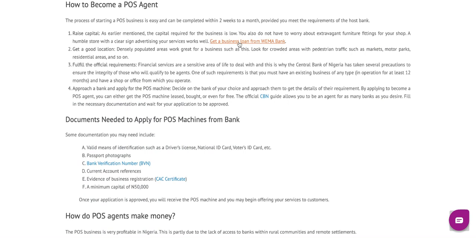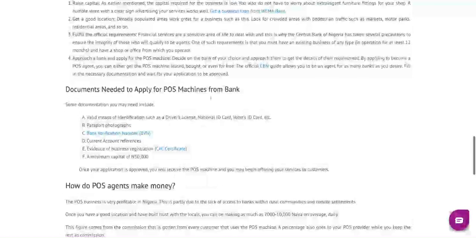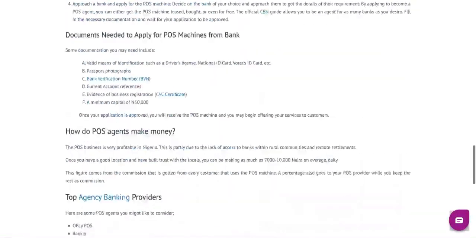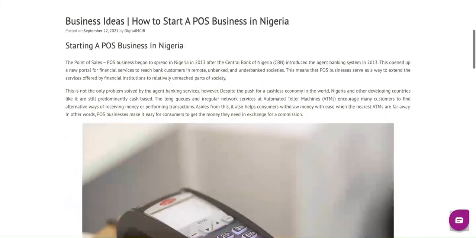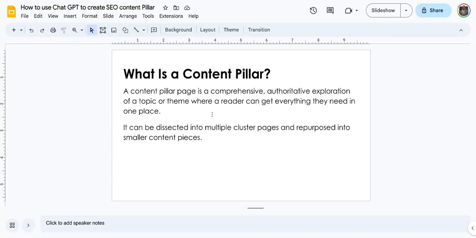Several sections of their website have a link, right? We talked about bank verification. There's a link to bank verification. There's a link to the CSE website. So that's how a content pillar works, right? It's detailed, it's a lot. It explains almost every single thing that they may ask regarding that particular topic.